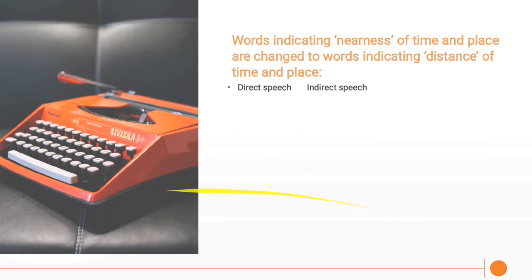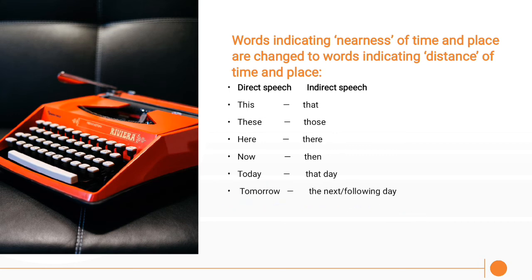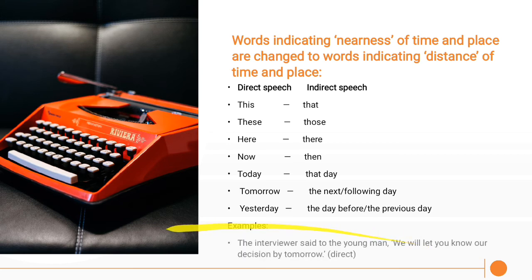Next, words indicating nearness of time and place are changed to words indicating distance of time and place. Sometimes time and place words will be changed from direct speech to indirect speech. This becomes that, these becomes those, here becomes there, now becomes then, today becomes that day, tomorrow becomes the next or following day, yesterday becomes the day before or the previous day.